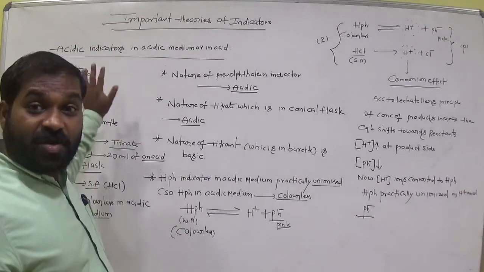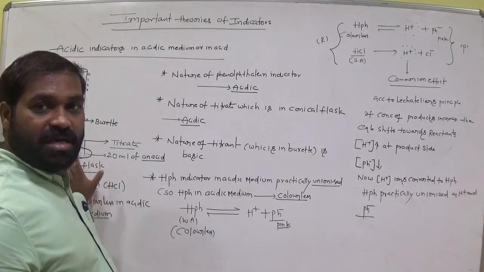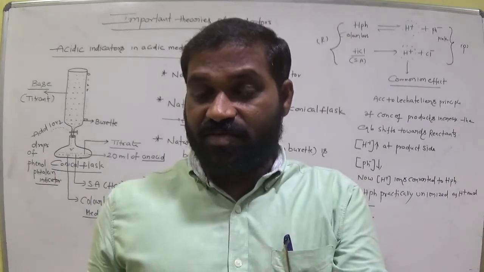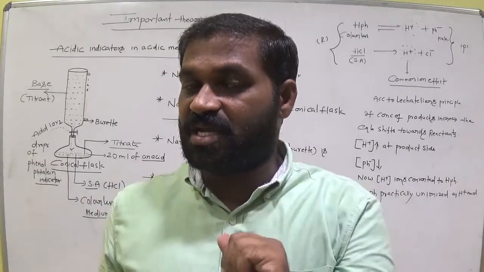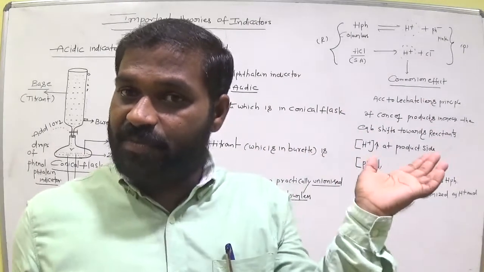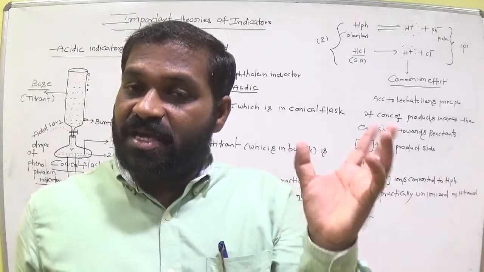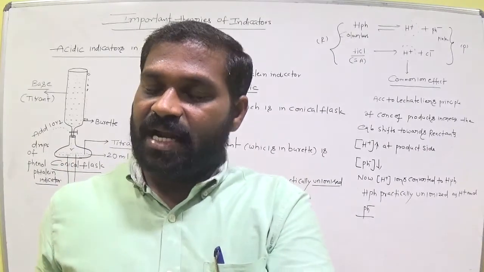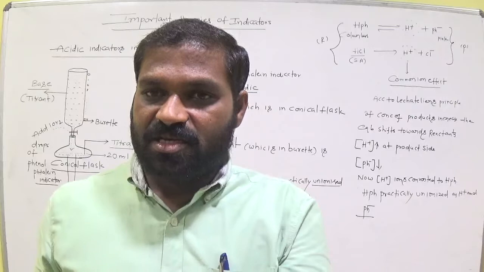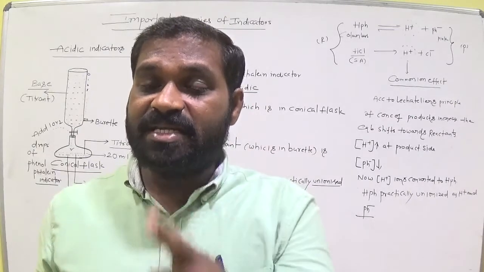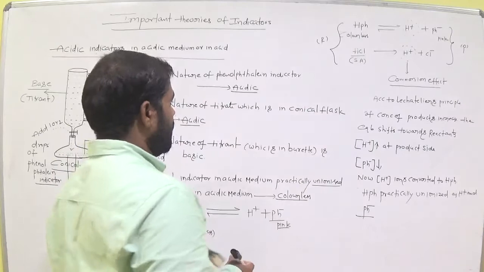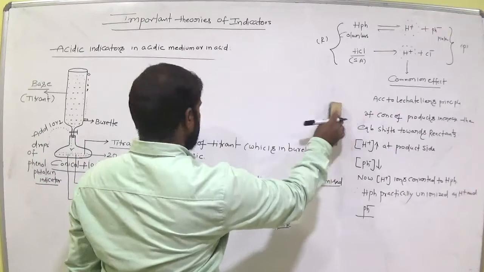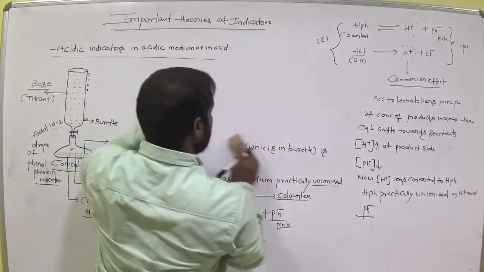So no drop of base is added into the conical flask. Still, without adding this base, we just add phenolphthalein indicator in the conical flask only. Okay. What is the solution present? Acidic solution. In acidic medium, is there any pH minus ion produced? No. That means HPH stays as it is in the conical flask. It doesn't undergo ionization. So what is the color of HPH? It is colorless. Okay. So now note down the point here. Note down the point. Now what is the color of phenolphthalein indicator in acidic medium?